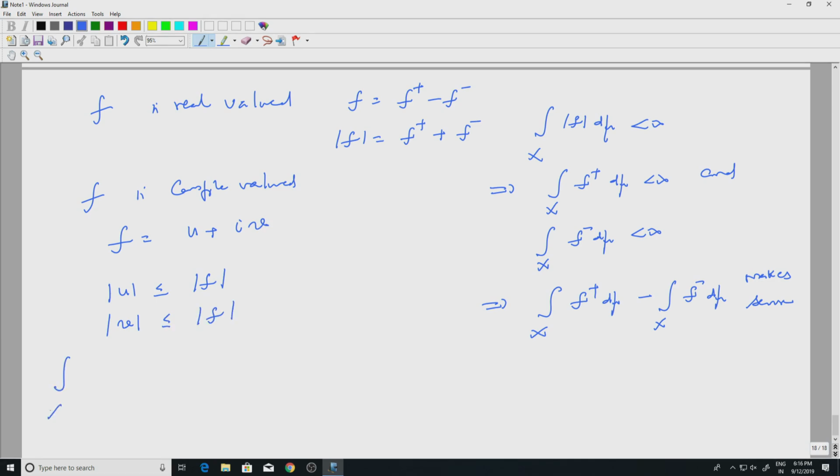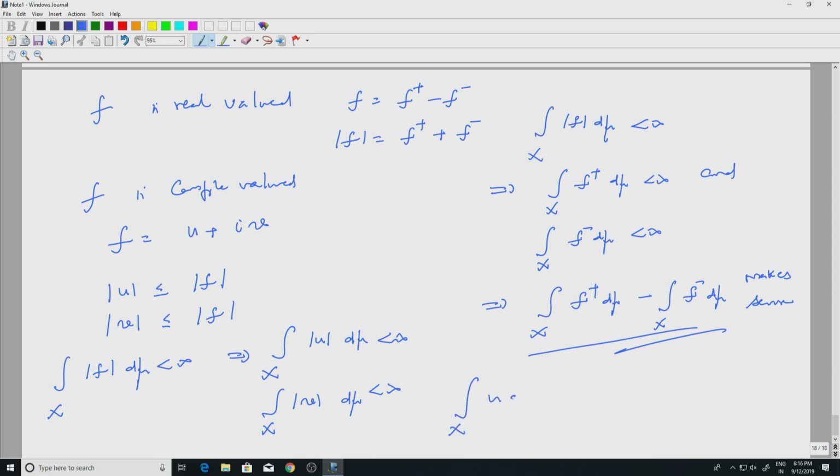So if mod f has finite integral, this tells me that both mod u and mod v have finite integrals. Because of that and whatever we have just discussed, it follows that the integral over X of u d mu plus i times the integral over X of v d mu, which is the integral of f, makes sense.